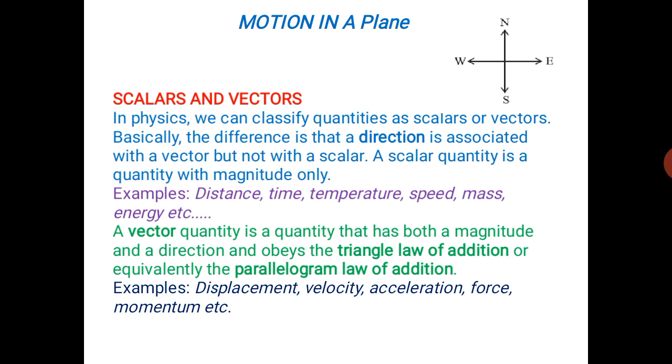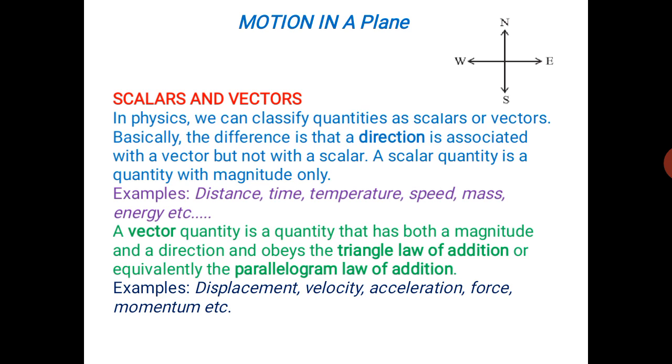Maybe 8 meter if the object is moving along a straight line without changing the direction, then we can say 5 meter plus 3 meter is 8 meter. But from A to B, B to C, 5 meter and 3 meter, the total displacement is not 8 meter if the direction of first displacement and the second displacement are not the same.